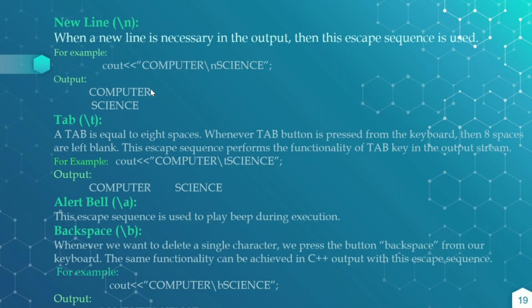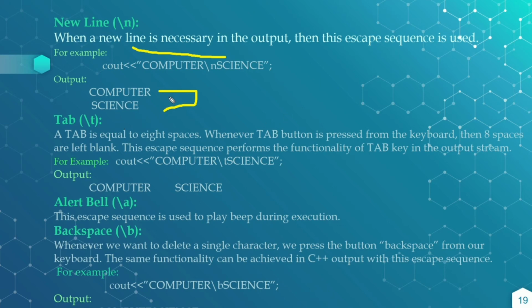Some examples: for a new line you can use backslash n. When a new line is necessary in the output, the escape sequence backslash n can be used. For example, if we write cout "computer backslash n signs", then after computer we have the backslash n, so that the next word can be started on a new line, that is signs. Like this, output can be displayed.